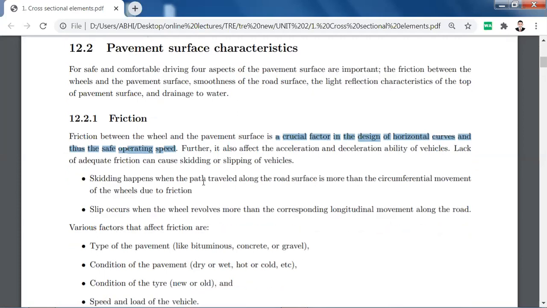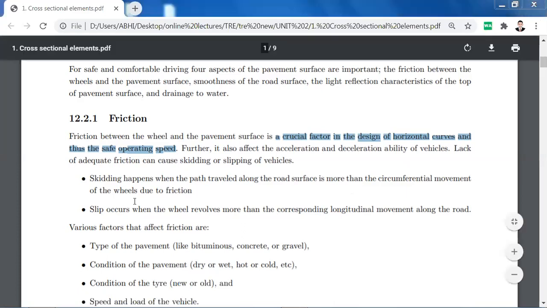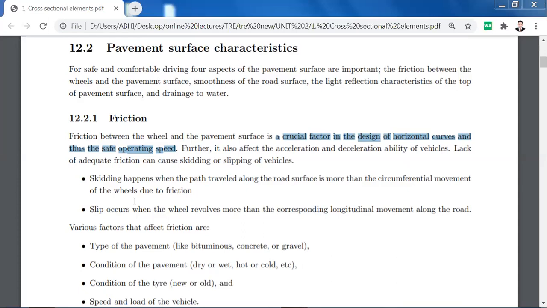Skidding happens when the path traveled along the road surface is more than the circumferential movement of the wheels due to friction. Now, why does this skid happen? The path traveled along the road surface is more than the circumferential movement.